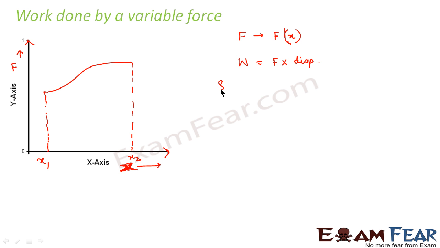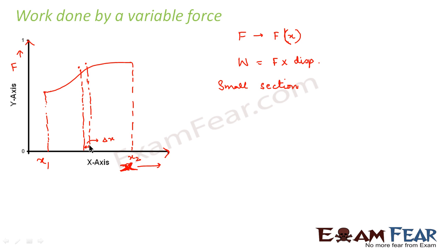Let us consider a small section to make our work easy. Now we want to find out the work done in this small section, that means the work done in moving from this point to this point. Let us suppose this small distance is equal to delta x.